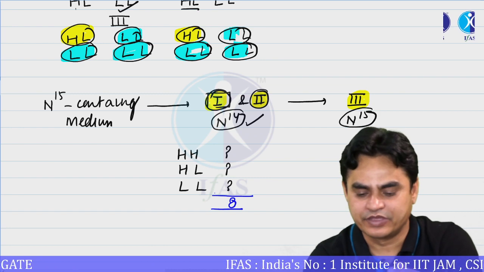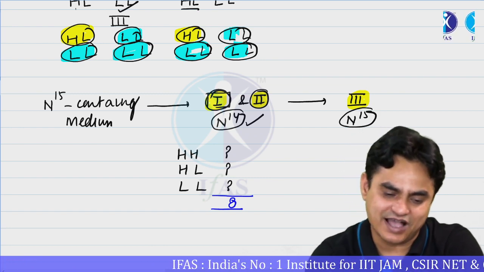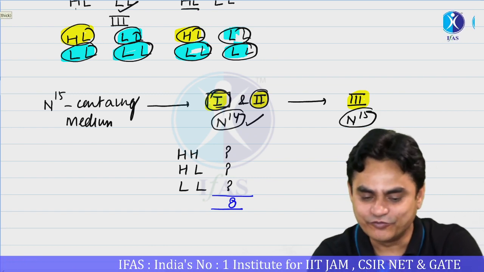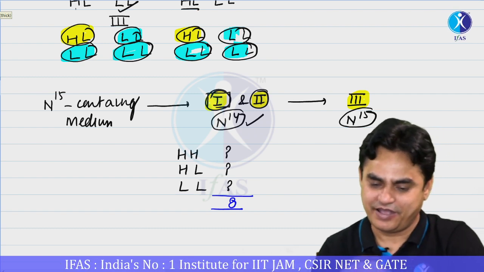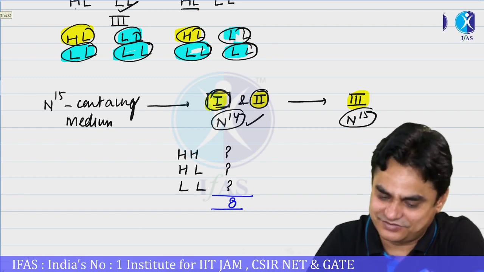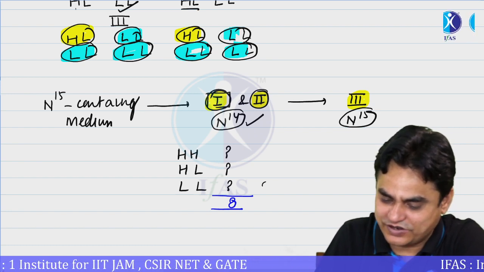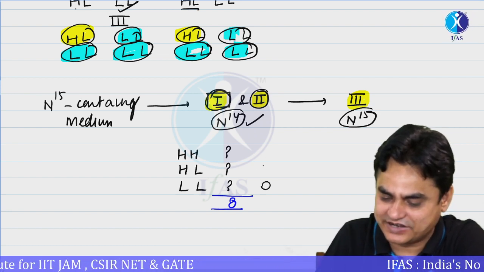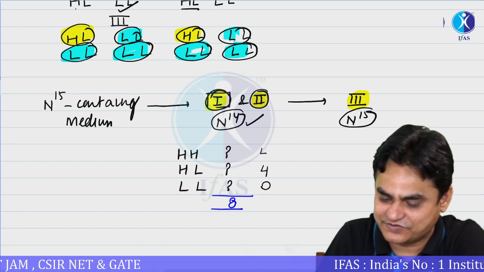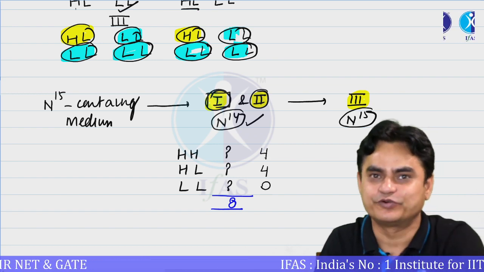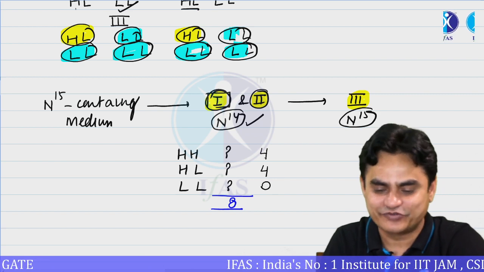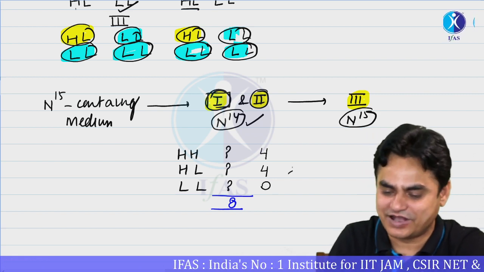I can simply say that the answer you are going to get would be somewhere like this: you will get 0, and you will get this as 4, as well as this would be also 4. So try, you will get some answer like this.